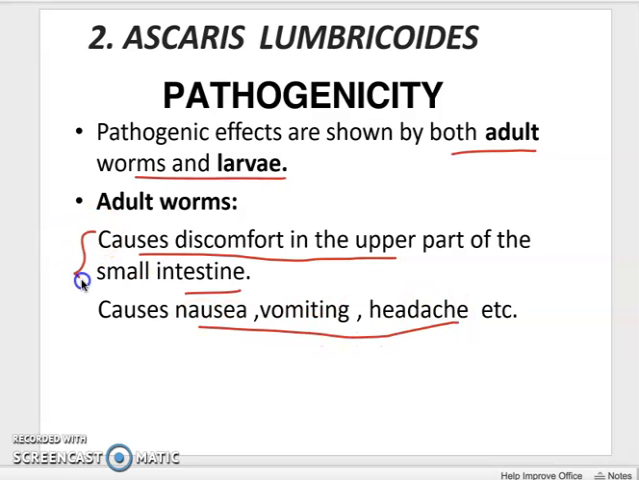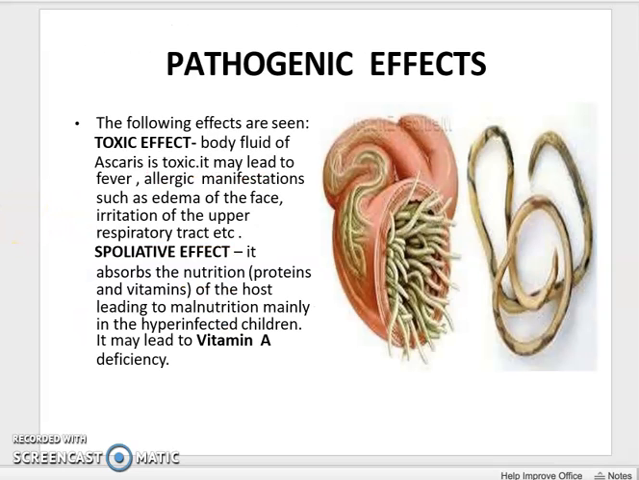So these are the symptoms caused by the presence of the Ascaris adult in the body of a man. Then the pathogenic effects include toxic effects, such as the body fluids of the Ascaris being toxic, and it may lead to fever and allergic manifestations such as edema of the face. Edema means there will be a heavy load of fluid in the face, and it looks bulged. Then irritation of the upper respiratory tract, etc.